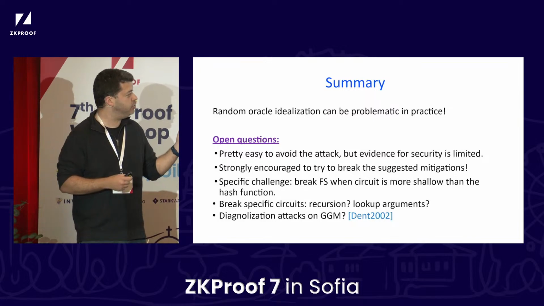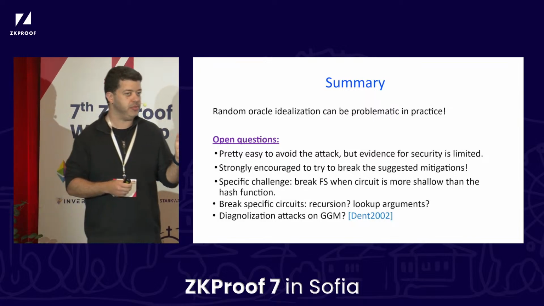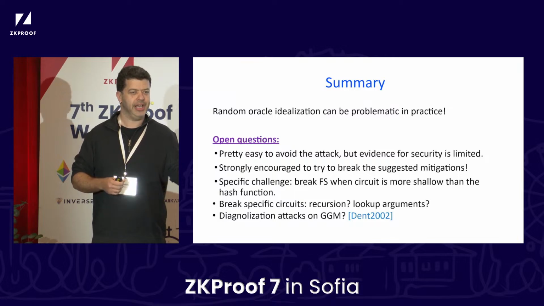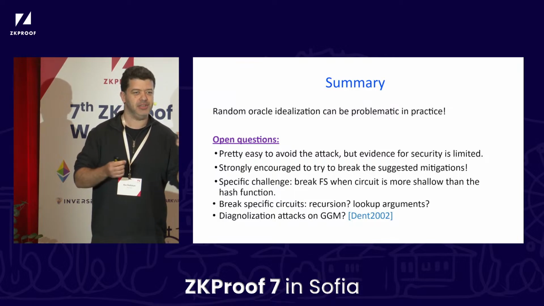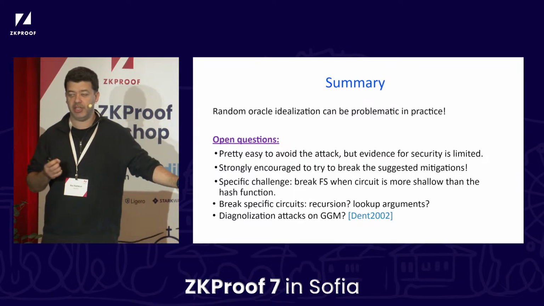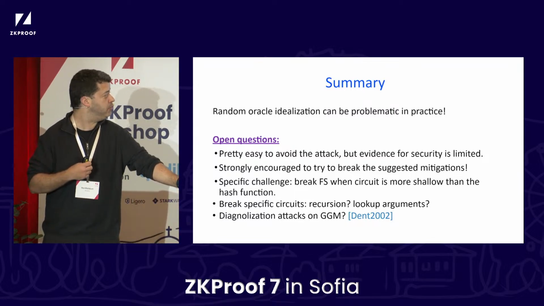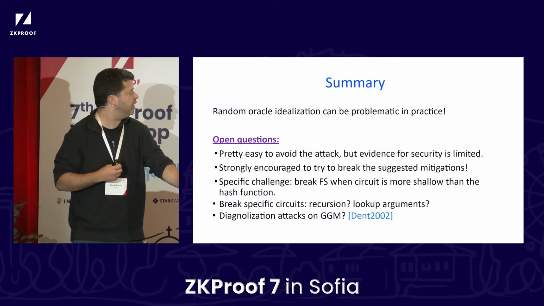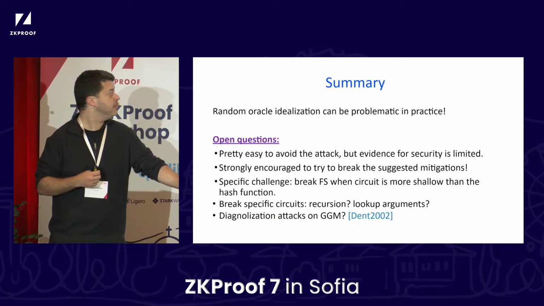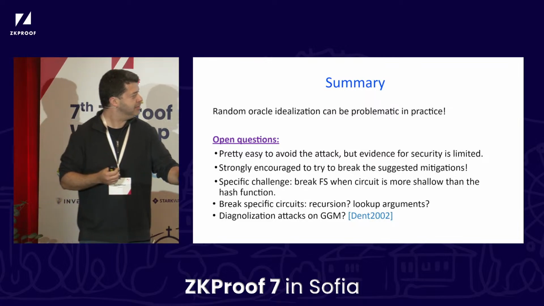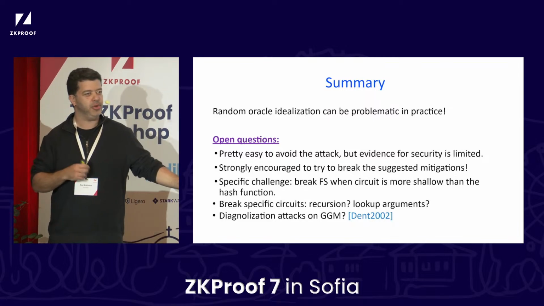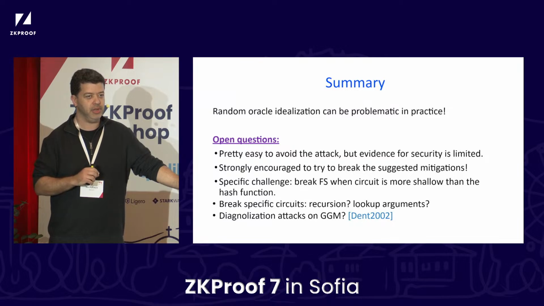These ideas are new, and I think there's a lot of potential to extend them, so you're very encouraged to do so. A particular challenge, which would be very dramatic if you can do it, is to get around our mitigation. If you can get around our mitigation, you'll be able to break a lot of stuff. So if you can break Fiat-Shamir when the circuit is more shallow than the hash function. And if you can do practical attacks, attack the GGM. I don't have time to go into it, but if you're interested, I can tell you more about that as well. So I think I'll end here.